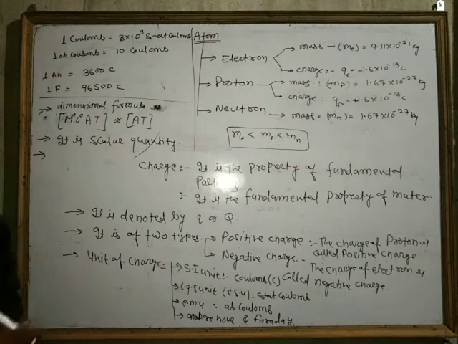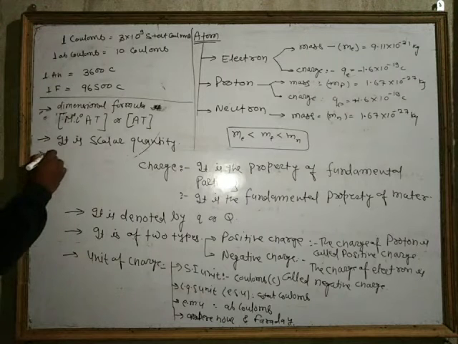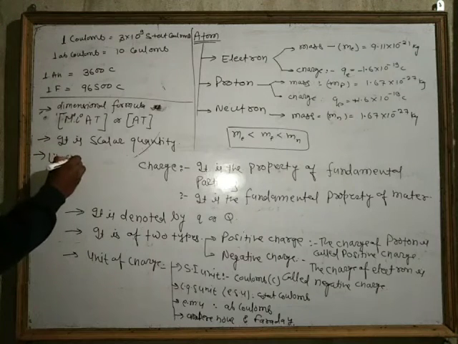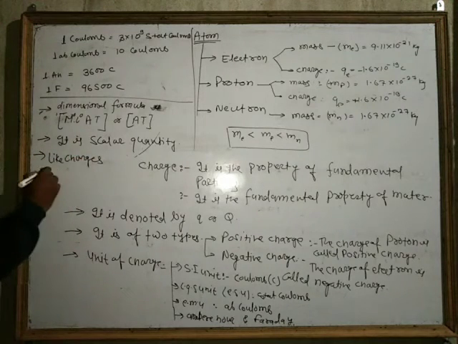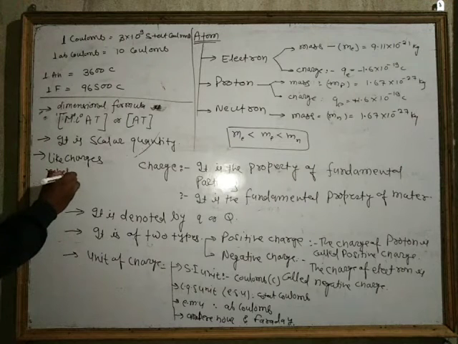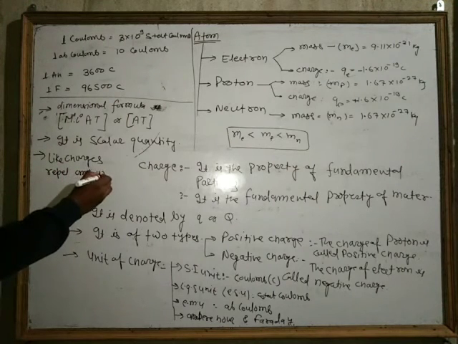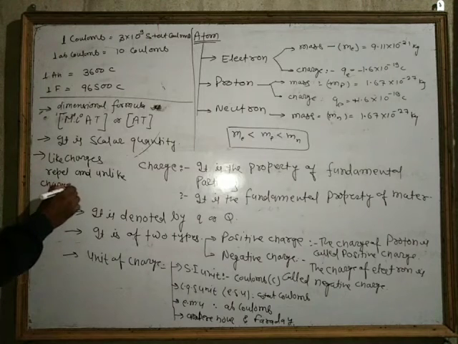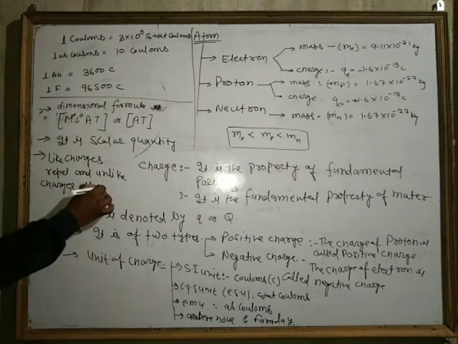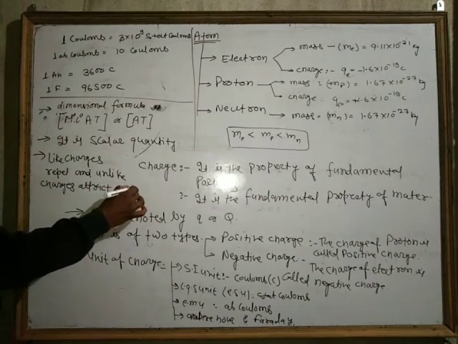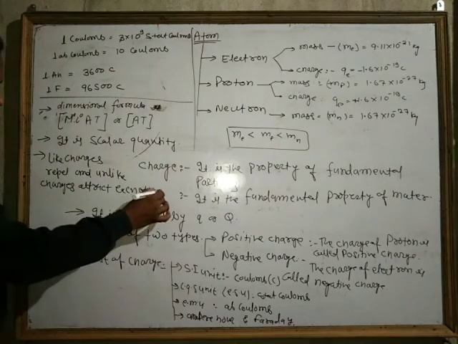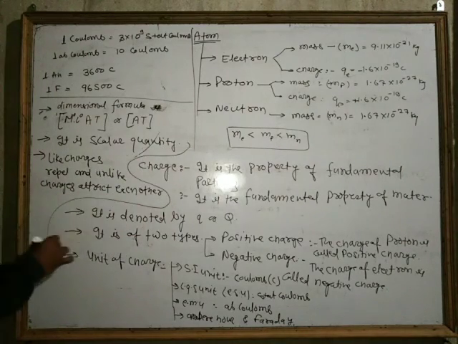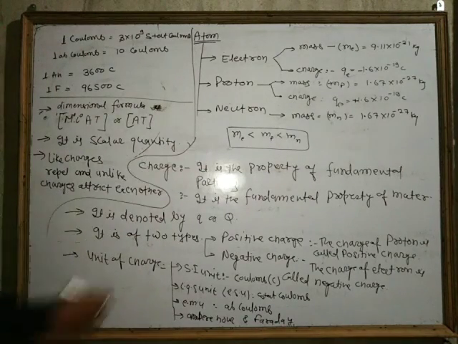And you should know that like charges repel and unlike charges attract each other. This is very simple information about the charge.